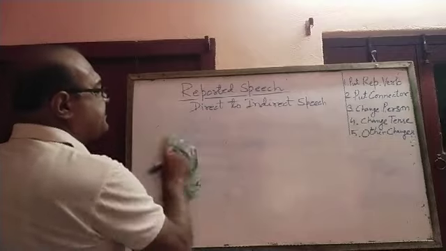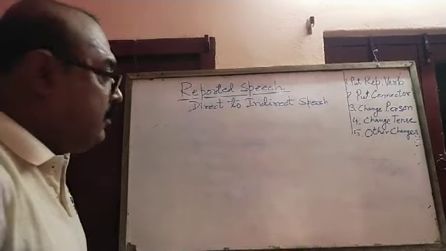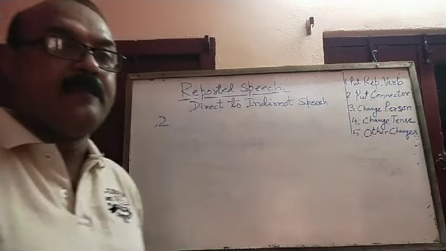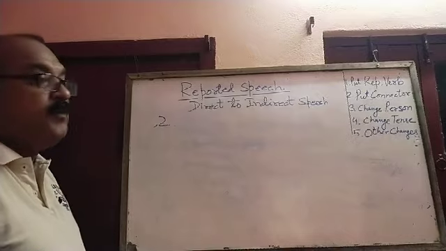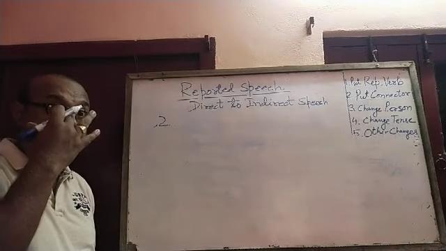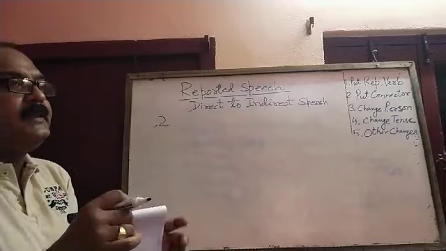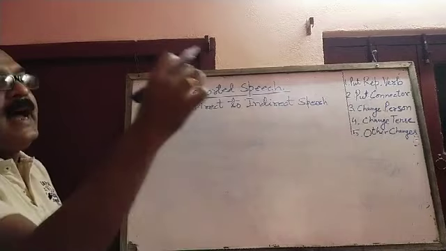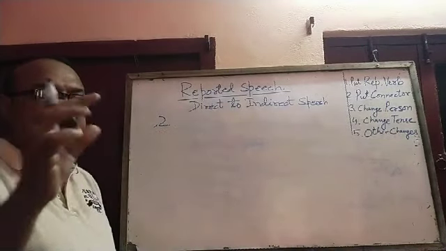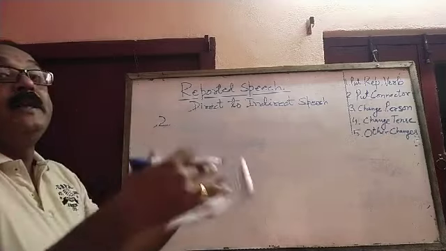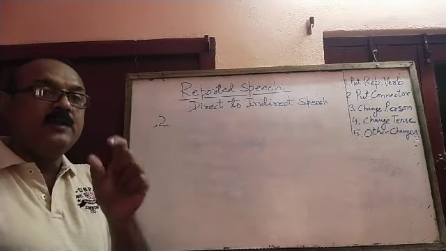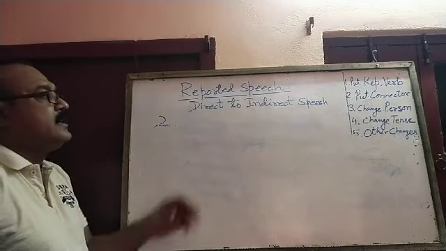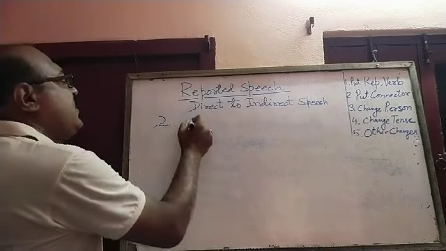After the reporting verb, the second point I have written here is put connector. What is the meaning of put connector? What happens when we speak a sentence and we have two clauses in a sentence? There is one connector that connects two clauses, like she says that she is going. Here 'that' is the connector. I don't know where he lives. In this kind of sentence, the word 'where' works as a connector. So we shall also use a connector while changing direct to indirect speech.